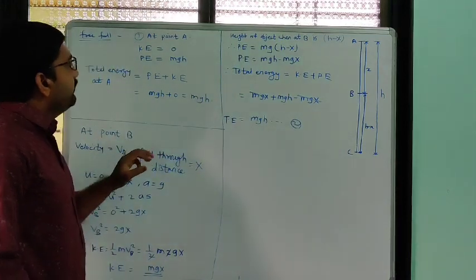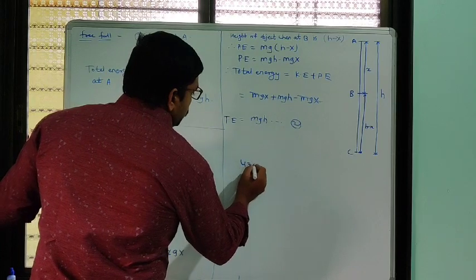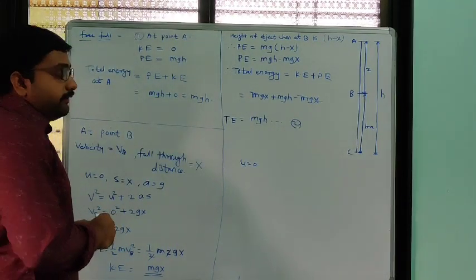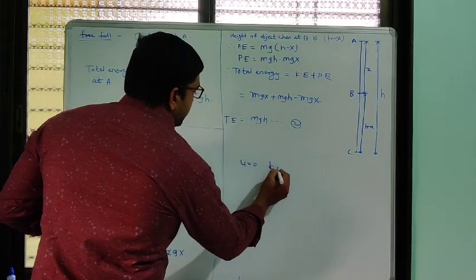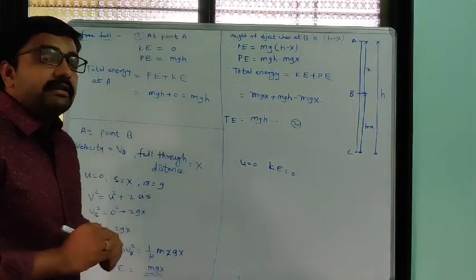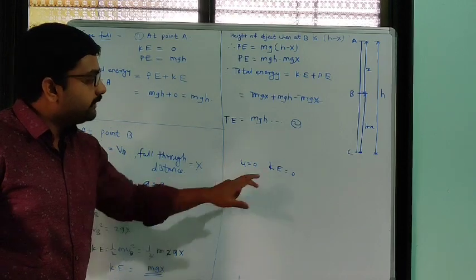At point A we know the initial velocity u is equal to 0, which we already saw. If velocity is 0, then kinetic energy will be equal to 0, because kinetic energy is the energy gained by an object due to its velocity.